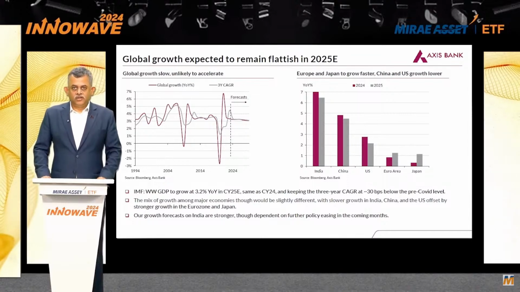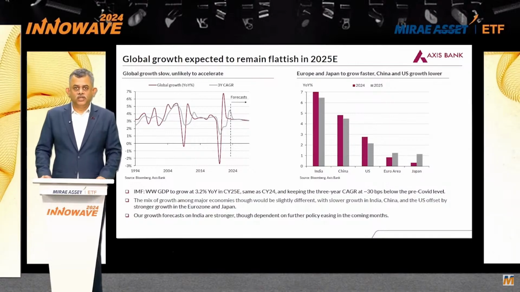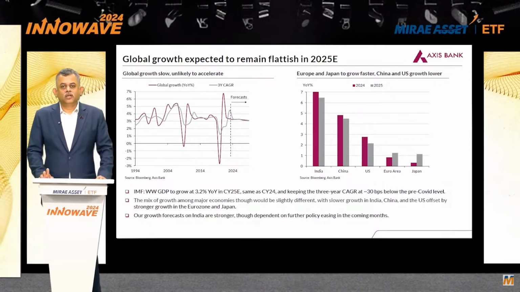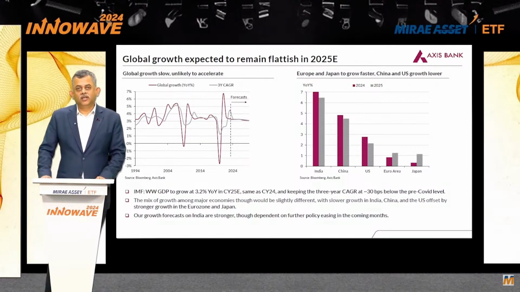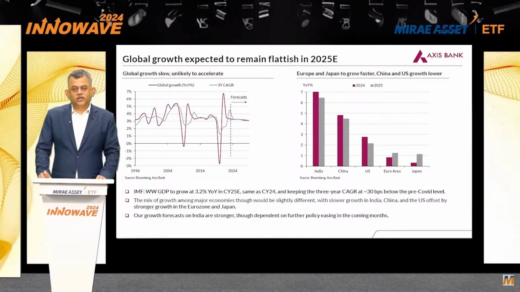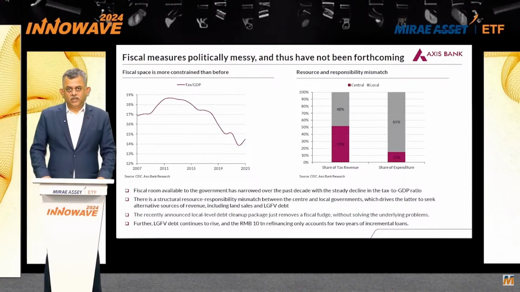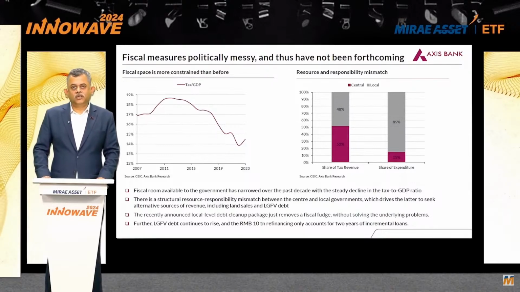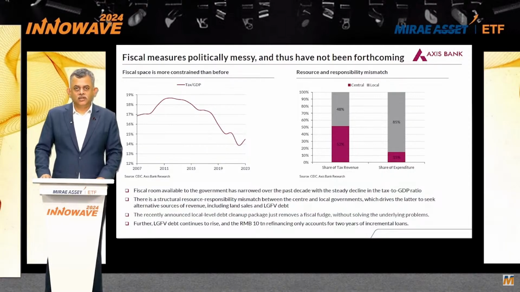Why have we seen the first half slow down? There have been several reasons, but the two major ones are an unintended tightening of fiscal conditions and an unintended tightening of monetary conditions. So let me start with the fiscal situation. In the first half of this fiscal year, the central government has incurred only about 29% of its full year fiscal deficit target.